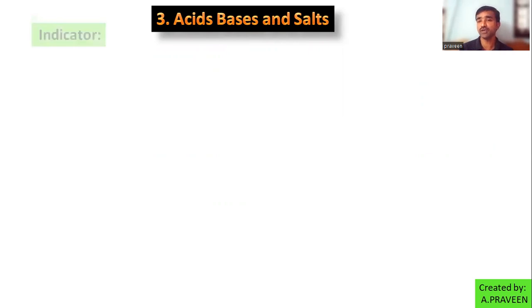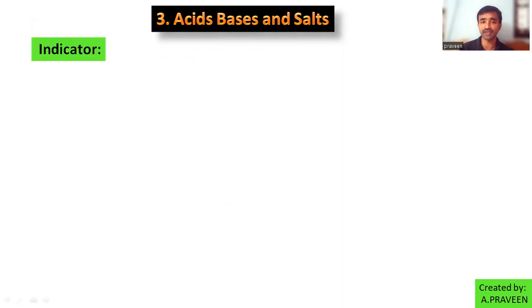Can anybody tell what is meant by indicator here? What is the meaning of indicator? Don't know? If you don't know, respond.